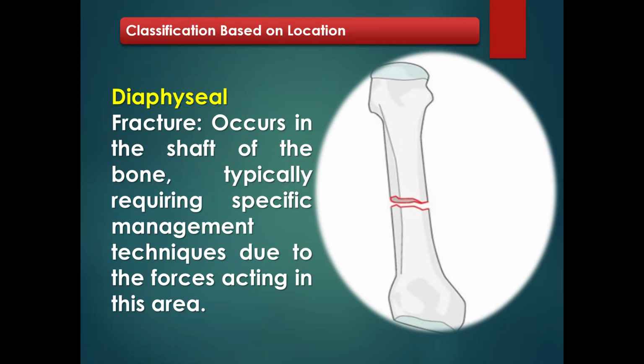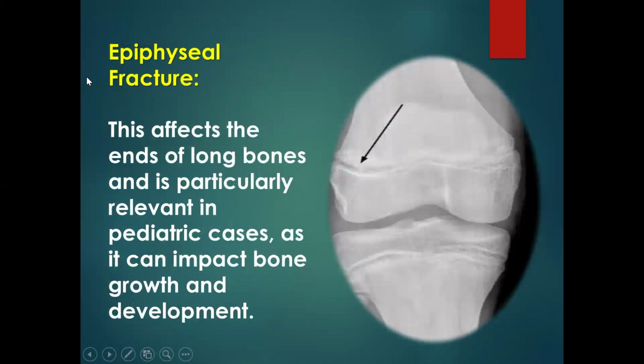Then let's also classify fracture based on the location. Which part of the bone did the fracture occur? This is epiphysis and this is diaphysis. So if it occurs on the shaft, that's this type of fracture. Then if it occurs here, it's an epiphyseal fracture. So look at the breakage here at the epiphyseal region where growth of the bone occurs.